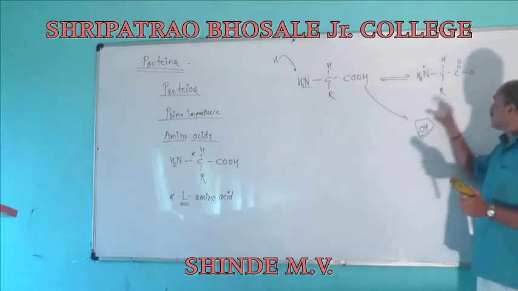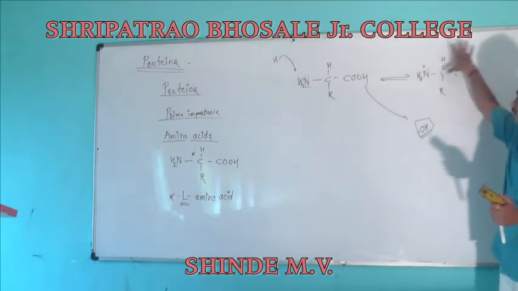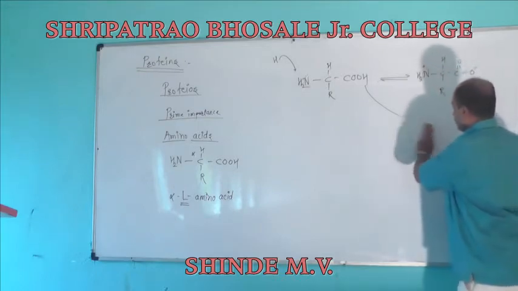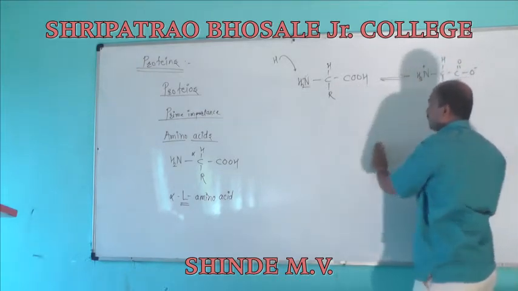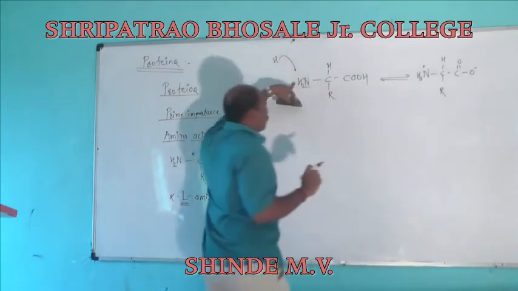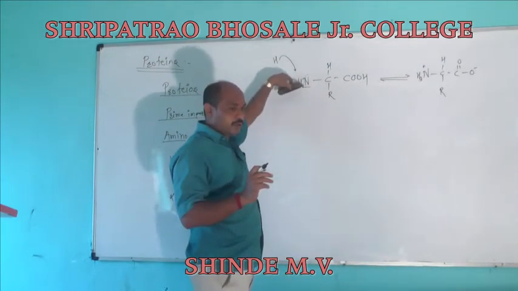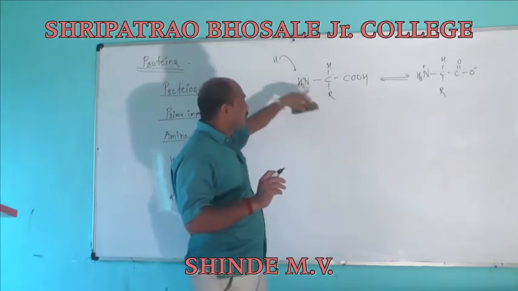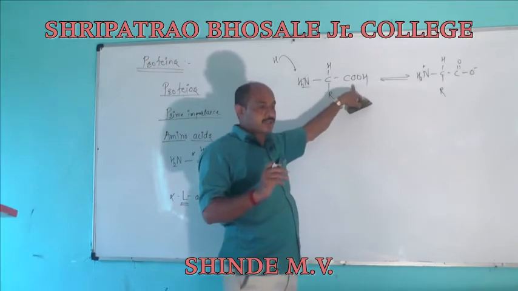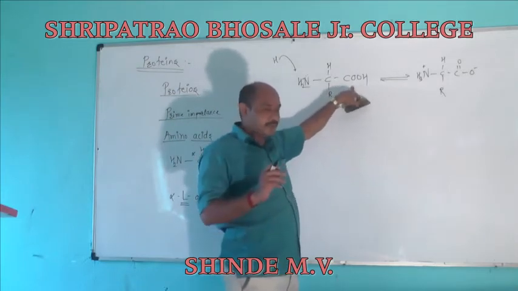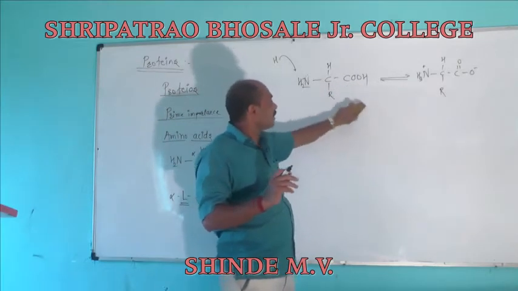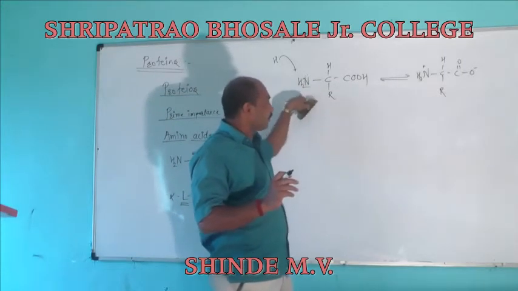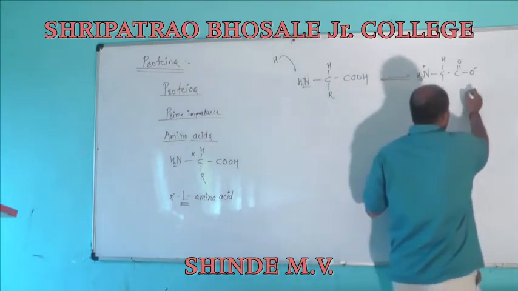So when we observe the structure of these amino acids, which are having a difference in the charge, we observe the NH2 group, which is a proton acceptor group, which has the bonding of a proton. When we observe the carbonyl group, it has the capacity for removal of a proton. As we are having the removal of a proton and the bonding of a proton, we are having the formation of zwitterions.